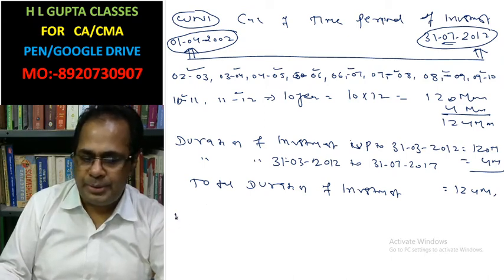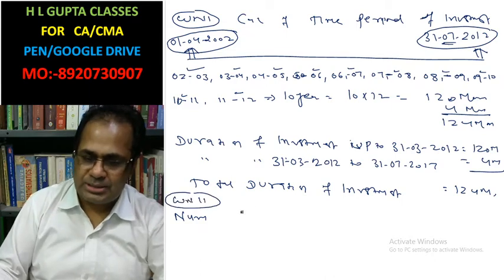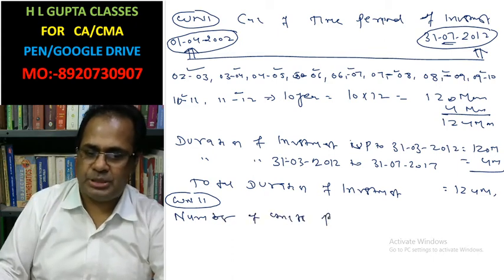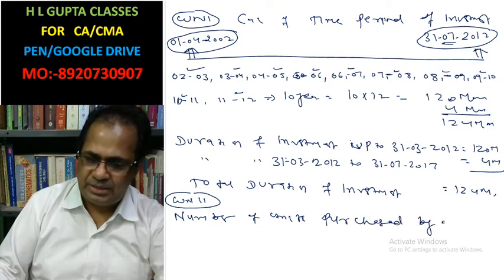Now, number of units purchased, working note second: calculation of number of units purchased by each investor.